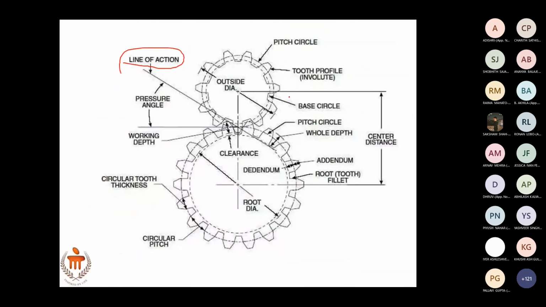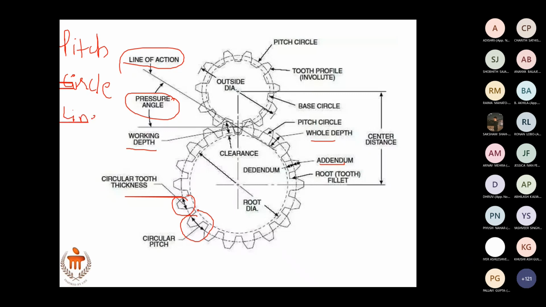This is the same sketch with the one addition of the line of action and pressure angle shown here. Other things are the same. Again, working depth is shown here, tooth thickness is shown here, and this is the circular pitch. So very important here is the concept of pitch, circular pitch, and the pitch circle. What is the pitch circle? That is important. You can practice the sketch and be very thorough with these concepts. And then the line of action you should know.